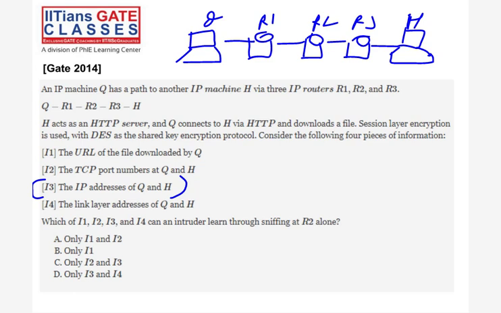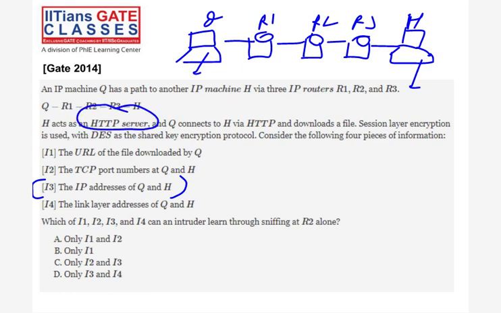D, let's see, we will see. Good question. Think clearly. Now, the point is, this is your client and this is your server, H is the server, and the communication happening between Q and H is HTTP, right? What is the meaning of HTTP? It means web browser communication. At the session layer, they are using one technique, DES. DES is an encryption protocol, right? So whatever data is coming from the application layer will be encrypted.